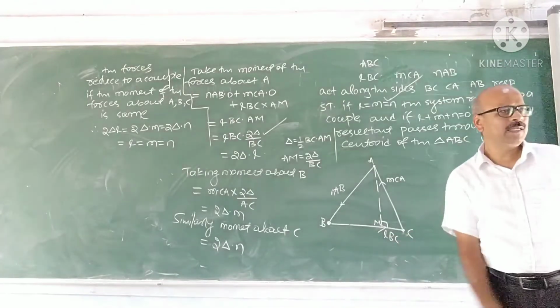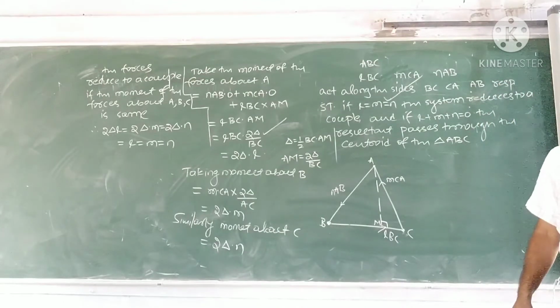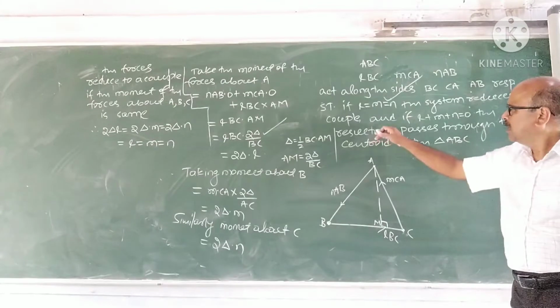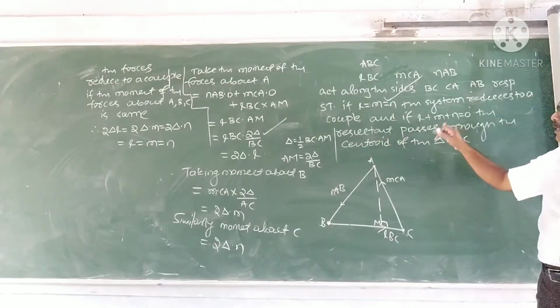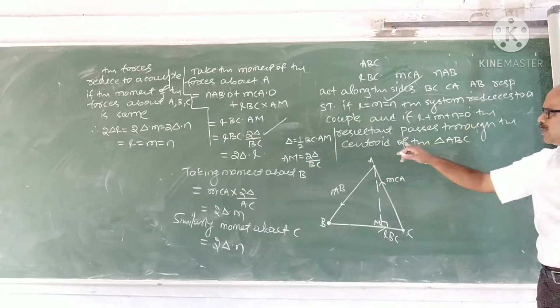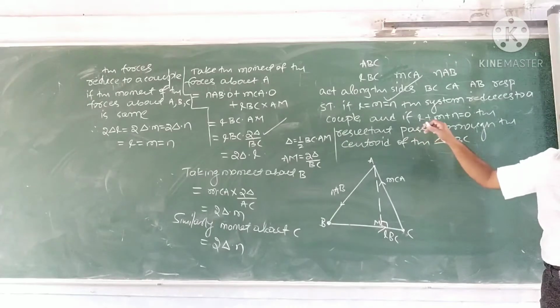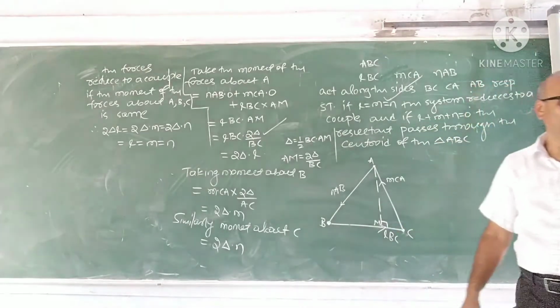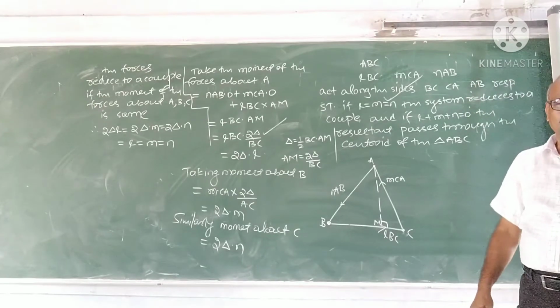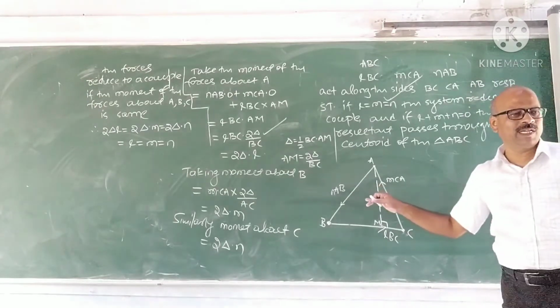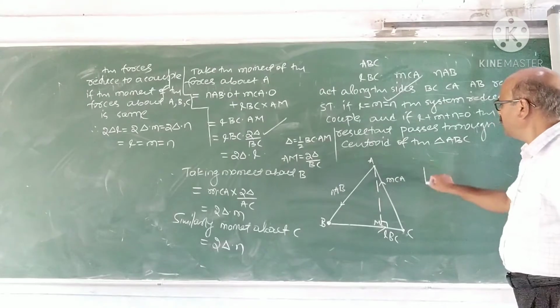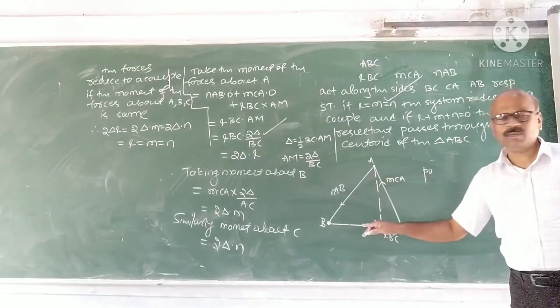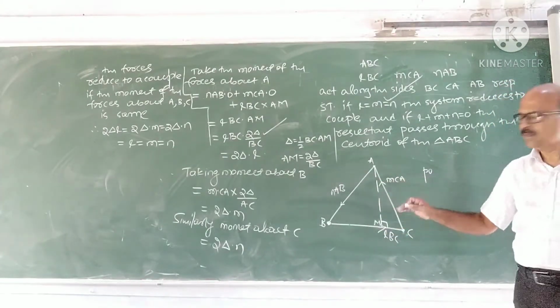What is the second part? I think all of you followed the first one. The second part is: forces reduced to a resultant passes through the centroid if L plus M plus N is 0. Now, what is the centroid? You require some elementary geometry here. Centroid means the point of concurrence of medians.